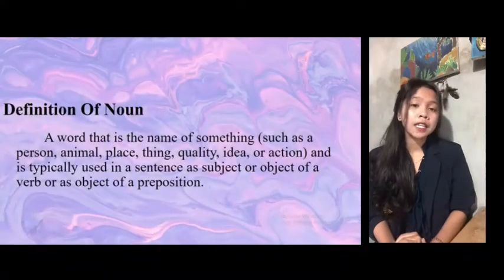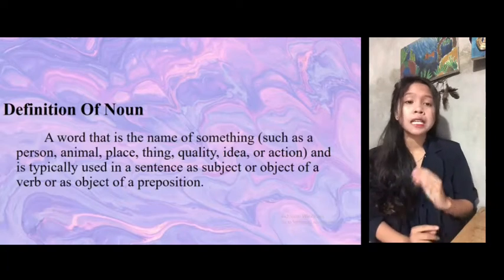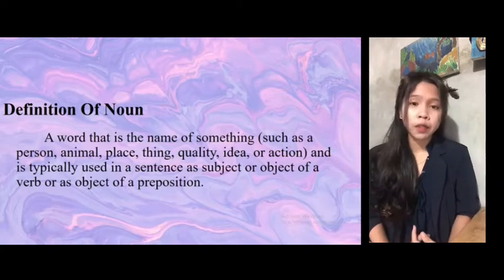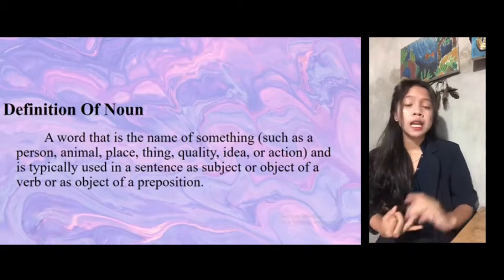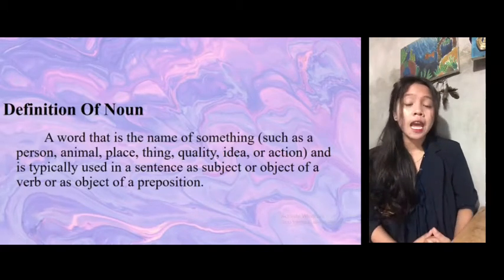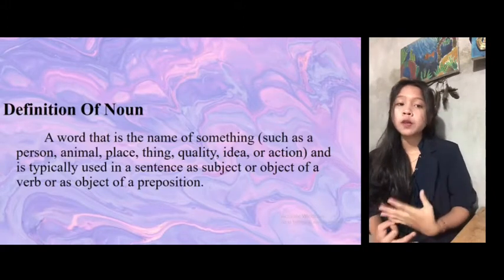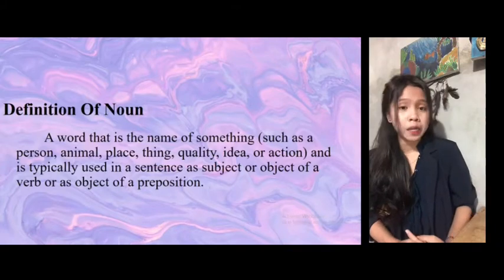First of all, I need to explain what the definition of noun is. A noun is a word that is the name of something, such as place, person, animal, quality, things, idea, or action, and is typically used in a sentence as the subject or object of a verb or as an object of a preposition.